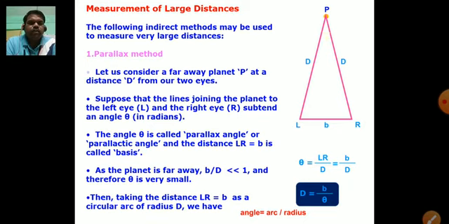The angle theta is called the parallax angle or parallactic angle, and the distance LR is equal to b. The distance LR, given as b, is called the basis. As the planet is far away from the observer, small d upon capital D can be considered very much less than 1, and therefore theta will be very small.